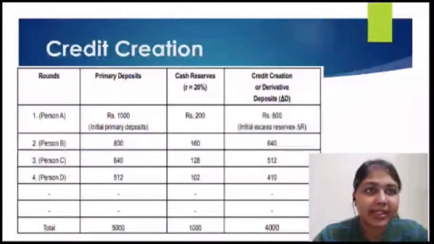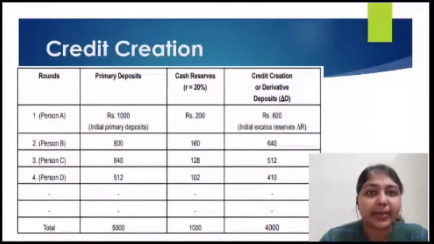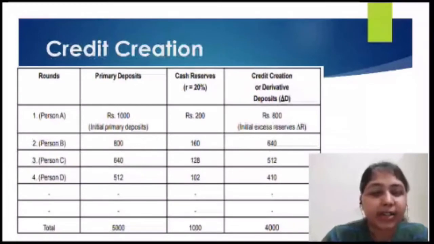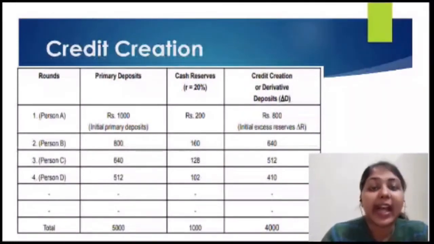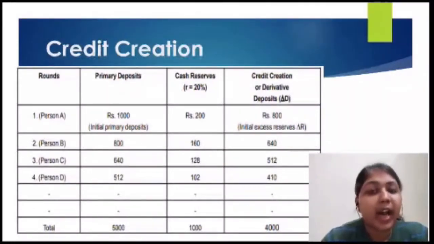So here you can see we have the primary deposit: person A goes and deposits 1,000 rupees into the bank. That's the primary deposit. Now the third column that you see is cash reserves. The bank needs to keep some amount of whatever deposit they get as a cash reserve, because there are chances that people might come back to the bank and want their cash back.